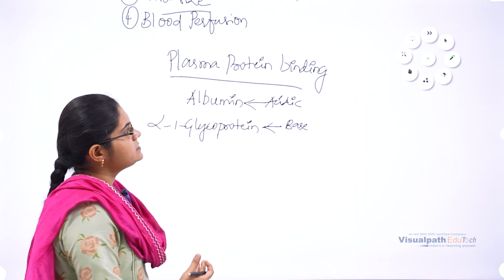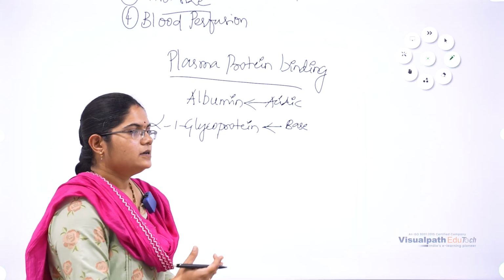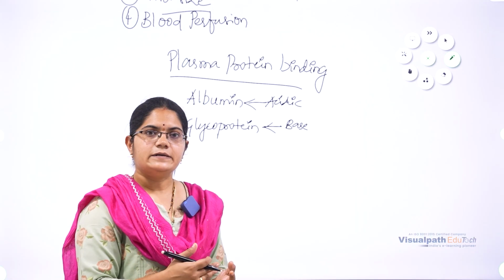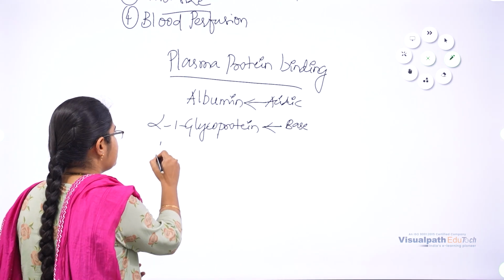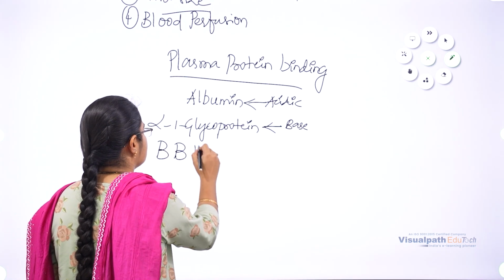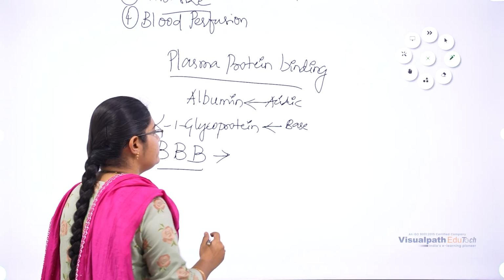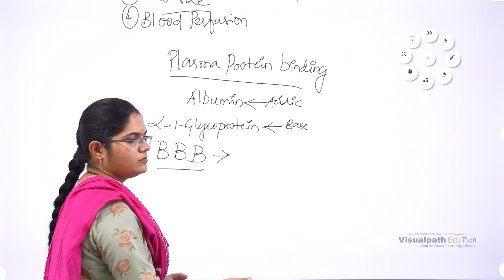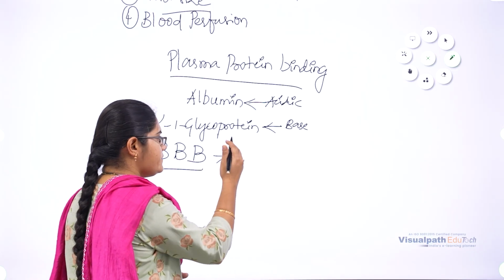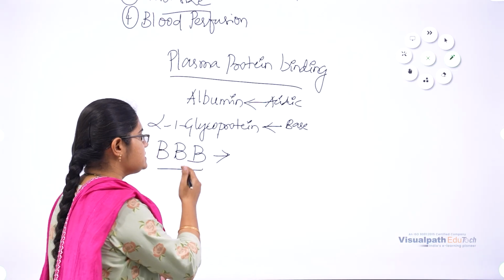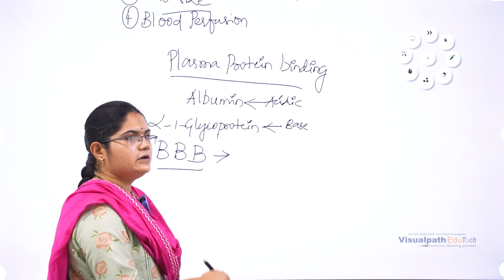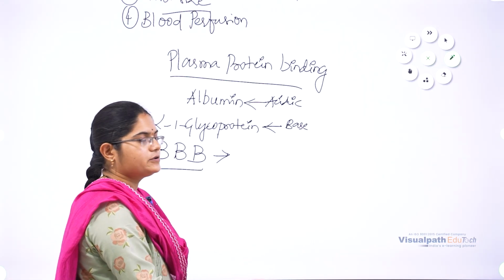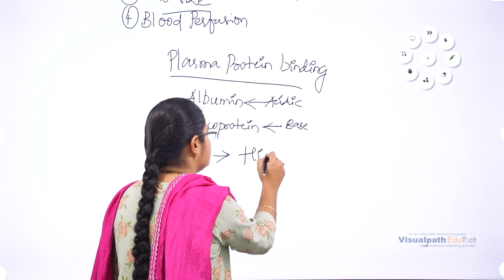Other than this, we also have some barriers. As we discussed earlier, we have the blood-testis barrier, placental barrier, and blood-brain barrier. All types of drugs cannot enter into the brain easily. So they have some barriers. That barrier we call the blood-brain barrier. Only highly lipid soluble drugs can cross this barrier.